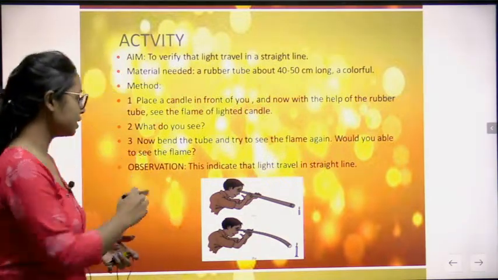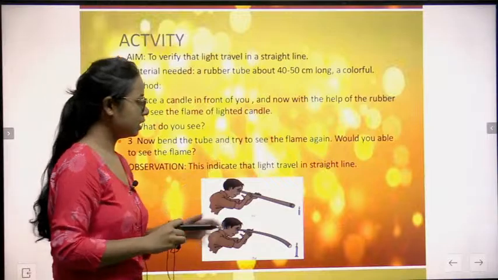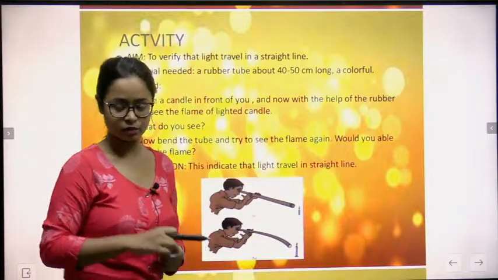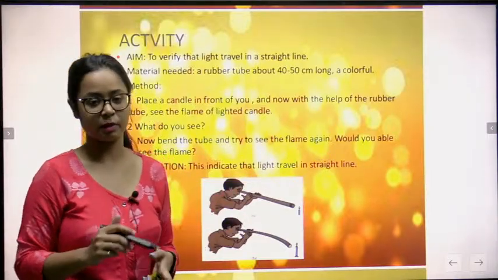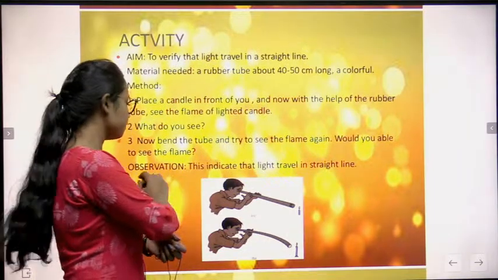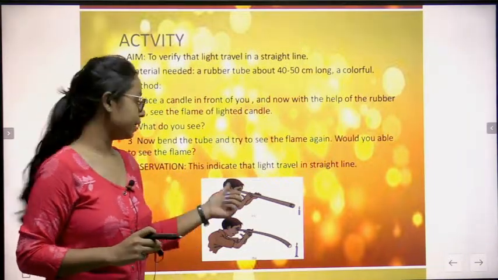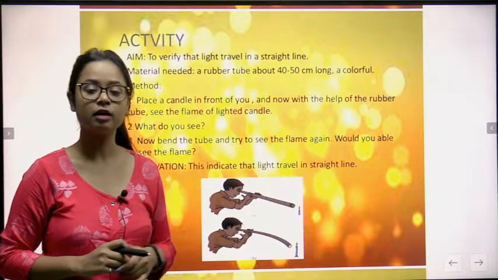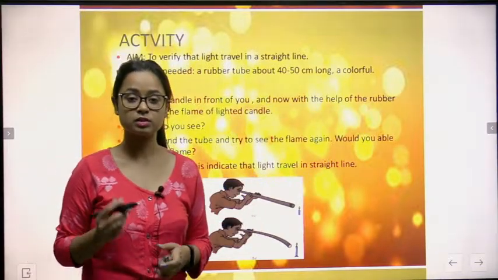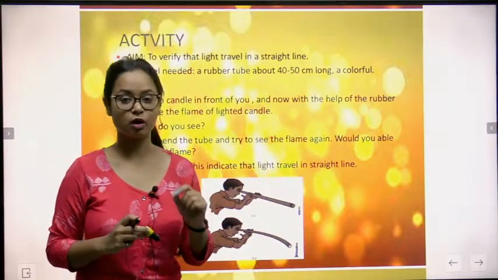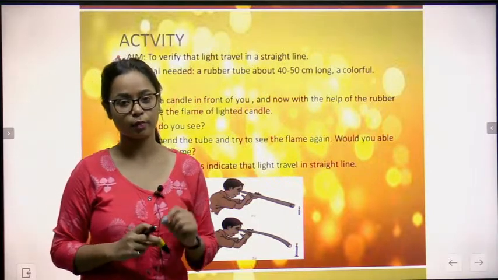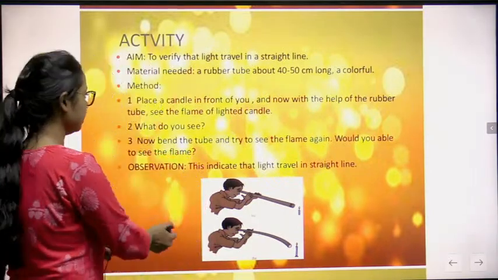Now do one thing, just bend that rubber band and see the flame again. You will not be able to see. Why? Because light only travels in a straight line. Clear, all of you? So that shows the property of light, that is rectilinear propagation of light. Clear?